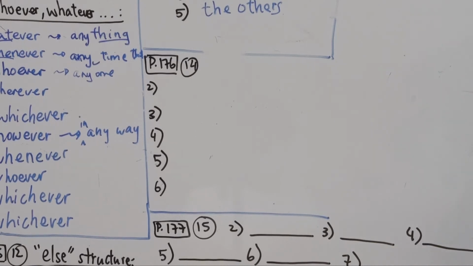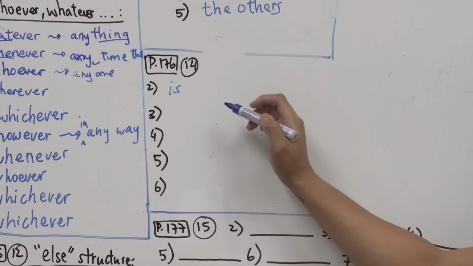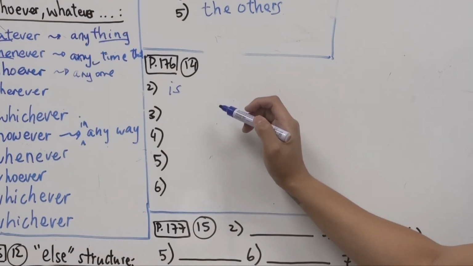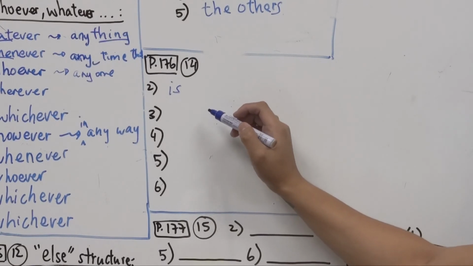All right, number 2, there isn't anything I can do, okay? The question is, they're blank to do help. And then we need to use is. So there, of course, the is comes after. There is blank to help. Isn't anything I can do.